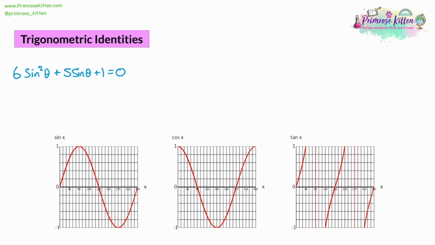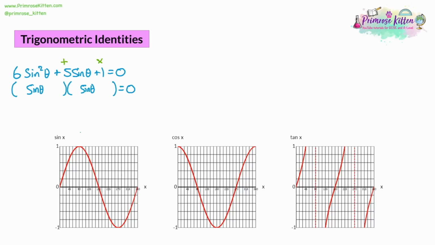So we need to open up some double brackets and we need to factorize this. Now we're not using x like we normally would, we're using sine squared. So we need sine on both sides because sine theta times sine theta will give us sine squared theta, just like x times x will give us x squared. It works the same way. And for factorizing a quadratic, we want to find two numbers which multiply together to make 1, and add together to make 5.